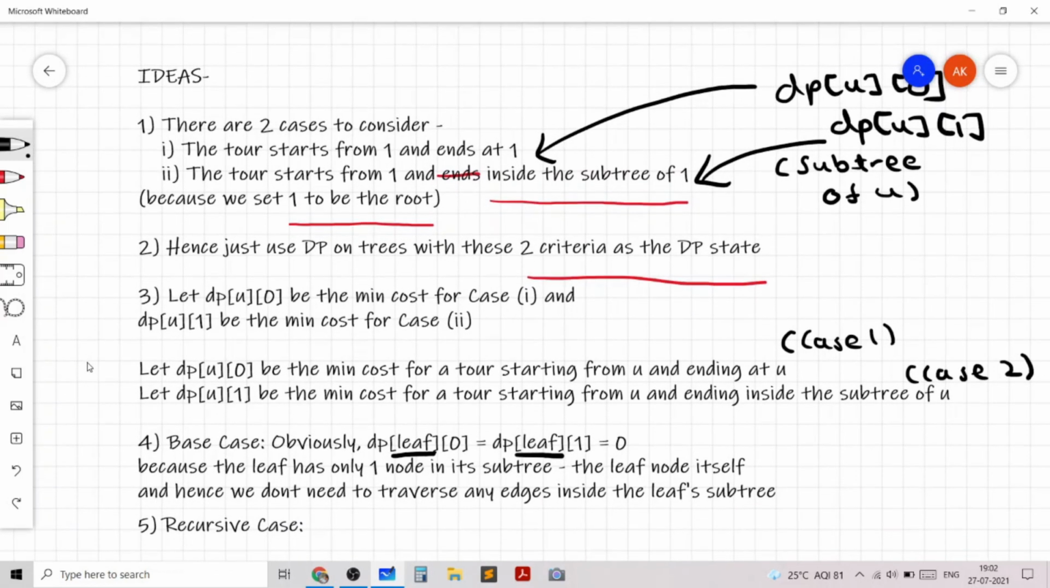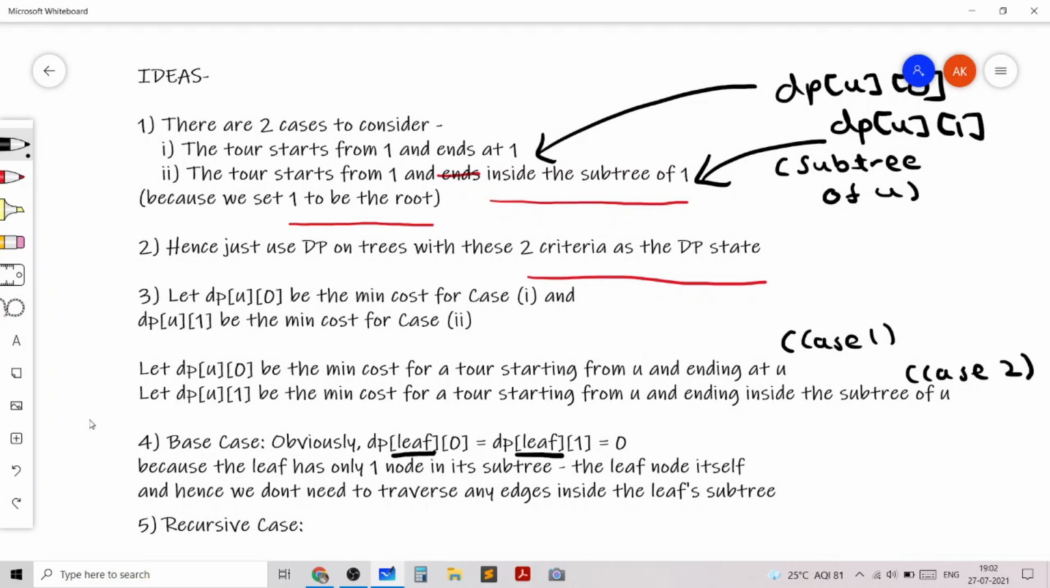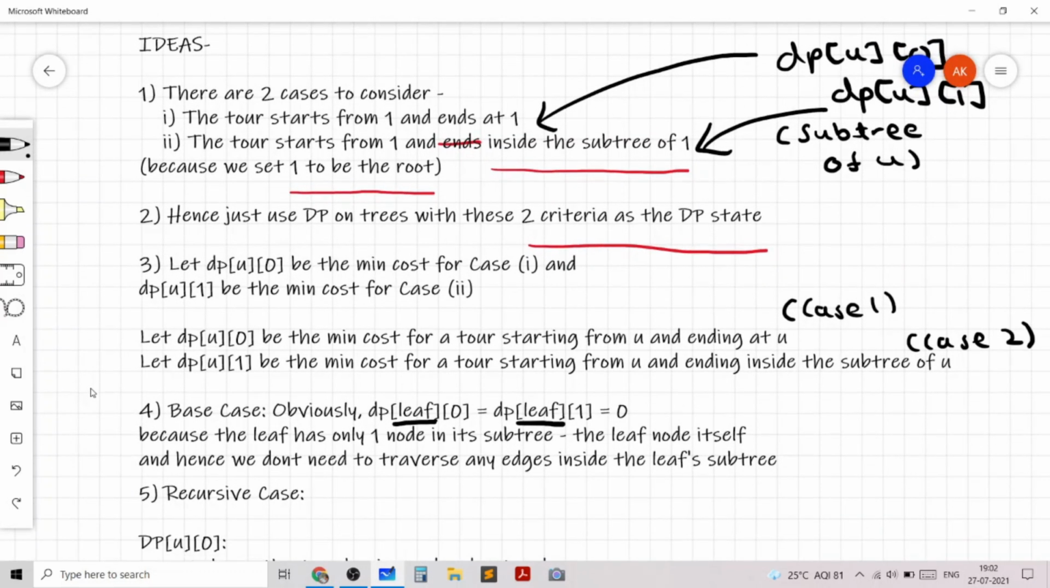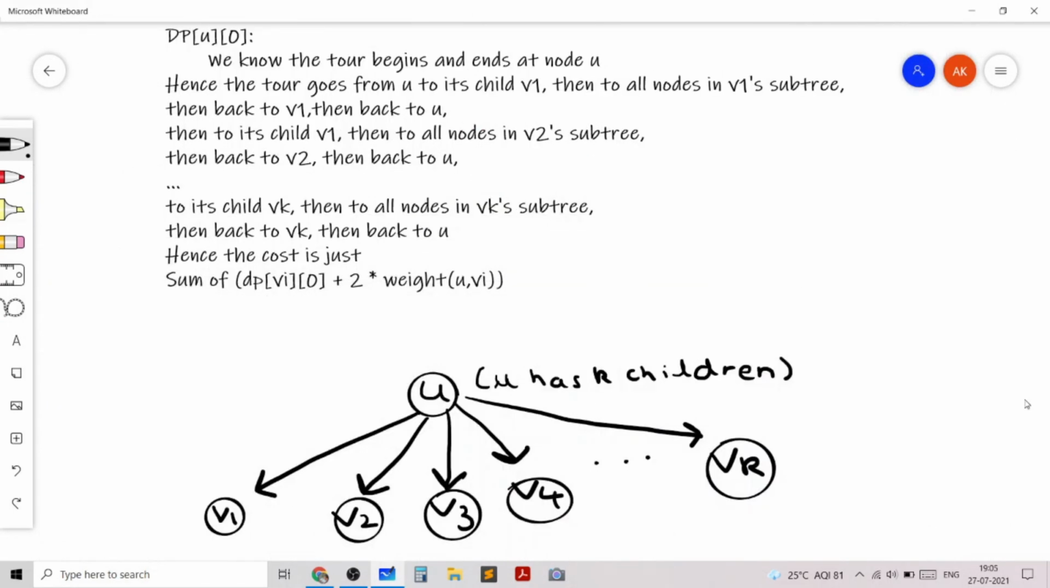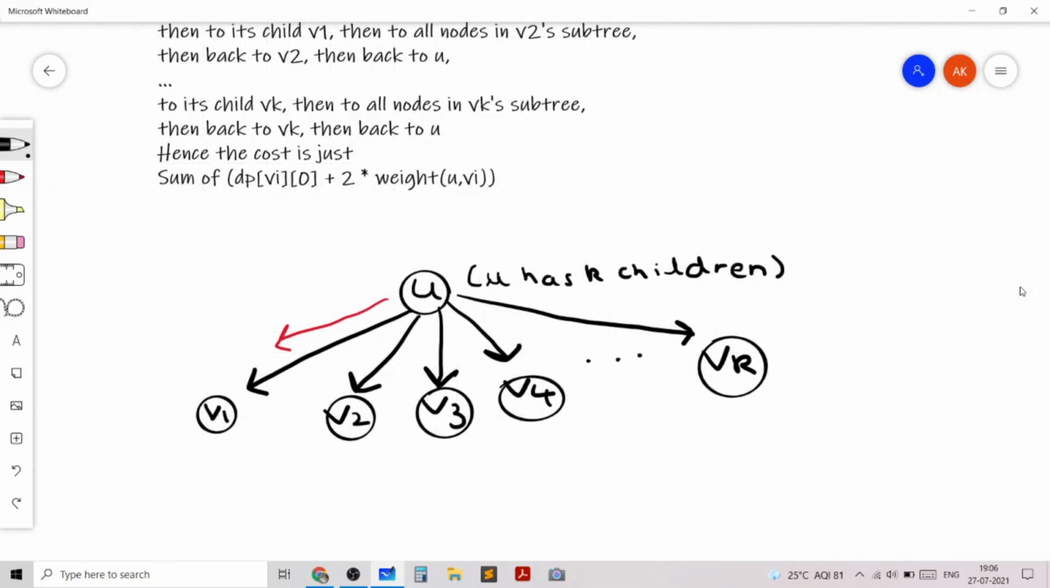And now let's consider the recursive case. So in the recursive case we need to evaluate the values of dp[u][0] and dp[u][1] using the children of u. So for dp[u][0], let's try to analyze the path or the tour. So we know the tour starts at u and ends at u. So it basically goes from u to v1. Then if we denote v1's subtree by a triangle, it will basically visit all the vertices inside v1's subtree. Then it will come back to v1 and then it will go to u.